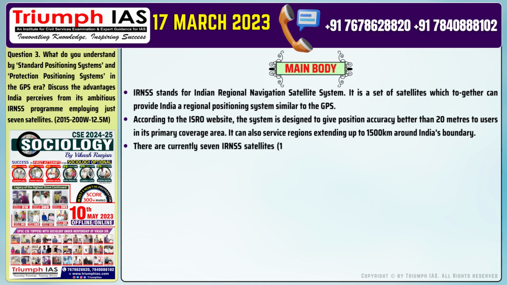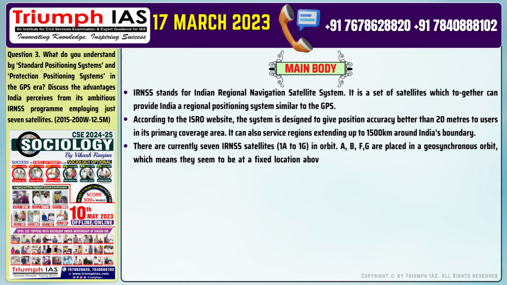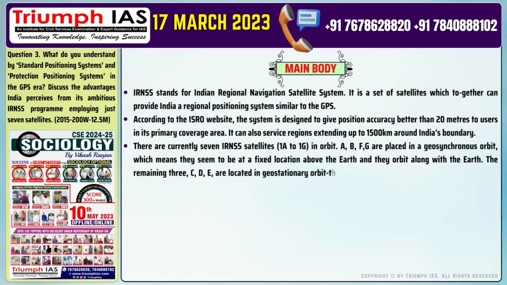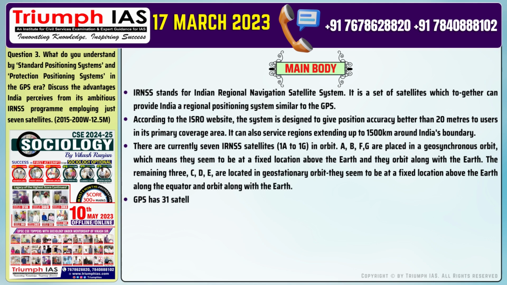There are currently 7 IRNSS satellites, 1A to 1G, in orbit. A, B, F, G are placed in a geosynchronous orbit, which means they seem to be at a fixed location above the Earth and they orbit along with the Earth. The remaining 3, C, D, E, are located in geostationary orbit. They seem to be at a fixed location above the Earth along the equator and orbit along with the Earth.